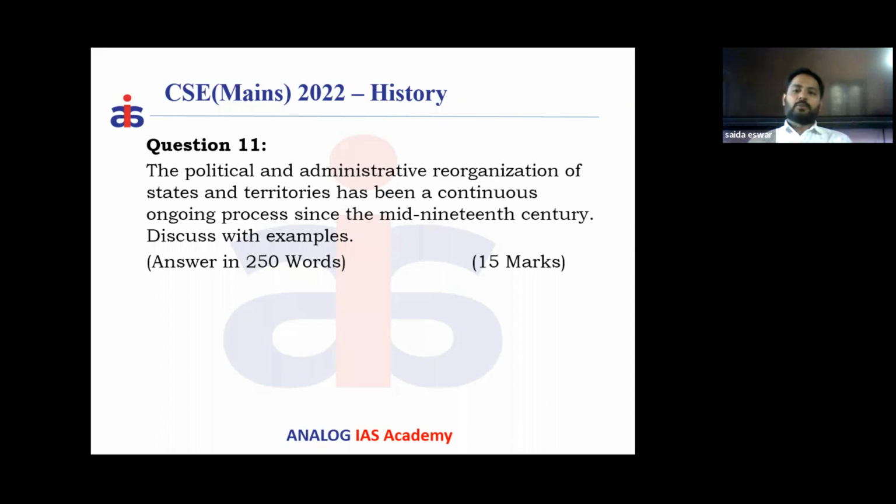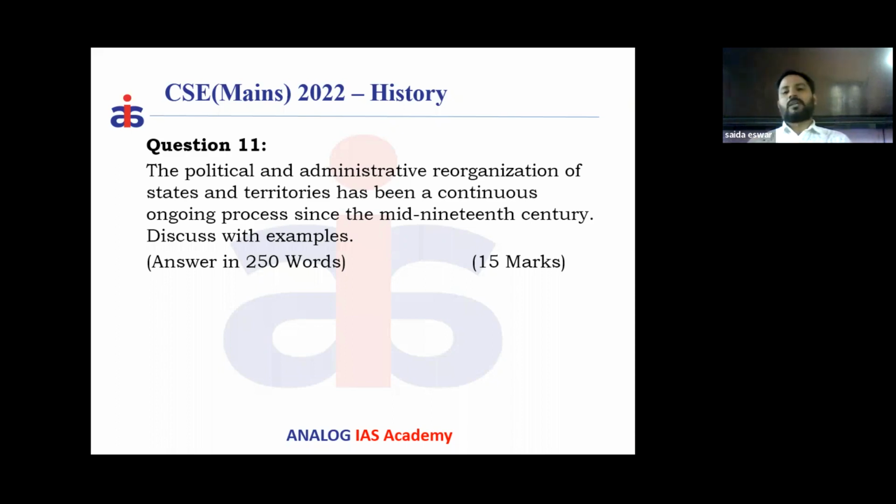And later in 2001, we have taken the tribal identity. On the basis of the tribal identity, we have created Chhattisgarh and Jharkhand. Now, on the basis of the sons of soil theory, on the basis of development.